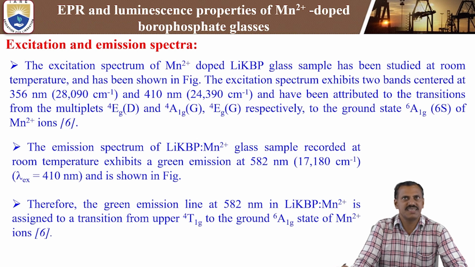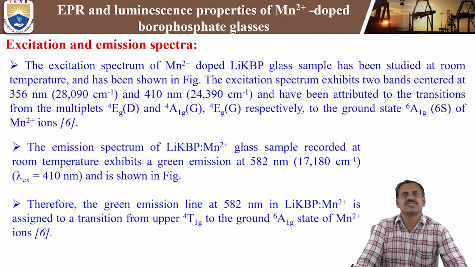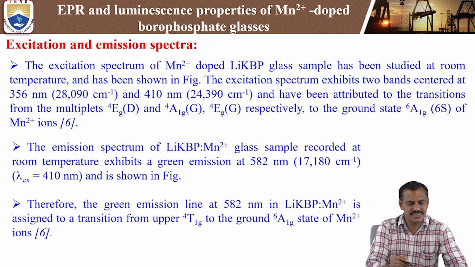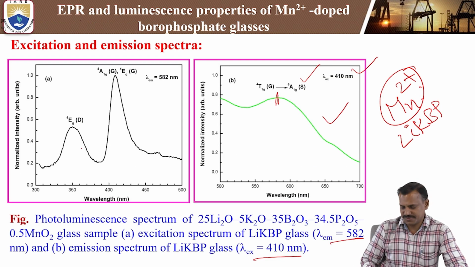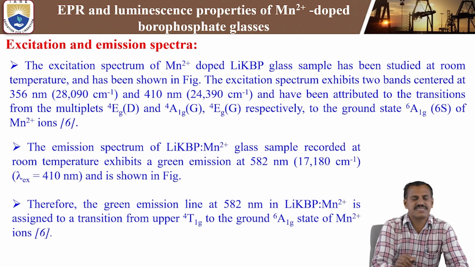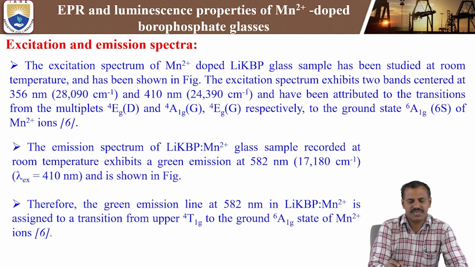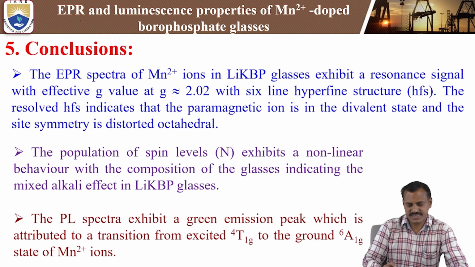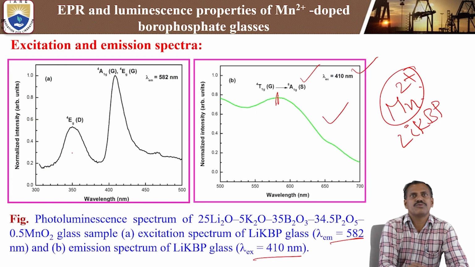Next, coming to the analysis and discussion of the excitation and emission spectra. The excitation spectra of the Mn2+ doped lithium potassium borophosphate glass sample were studied at room temperature and are shown in the figure. The excitation spectra exhibit two bands: one centered at 356 nanometer, with an energy of 28,090 per centimeter, and the other at 410 nanometer, 24,390 per centimeter.